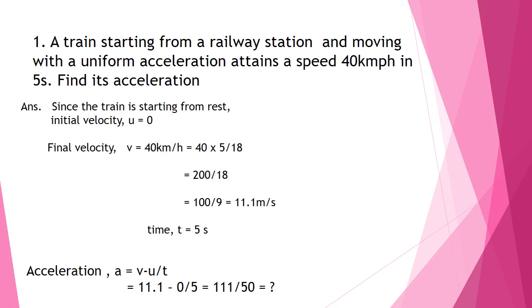Now, the velocity with which this object is moving is 40 km per hour. So, kilometer per hour we have to convert to meter per second, as the SI unit is meter per second. You know how to convert. You have studied in lower classes, isn't it, children? We have to just multiply that number by 5 by 18, the easiest method. So, when we do that, we get our answer in meter per second, that is 11.1 meter per second, and time is already given in seconds, that is 5, and we have to calculate acceleration. The equation is v minus u by t. v is the final velocity, u is the initial velocity, that is 11.1 minus 0 by 5, and we get the answer. Hope you'll find the answer.